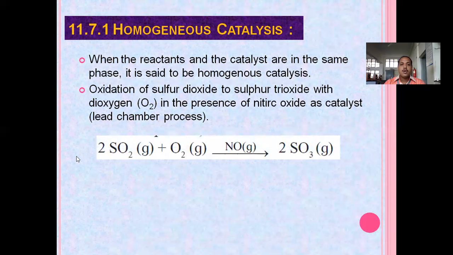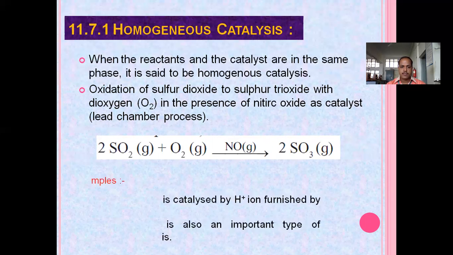Now you can see 2 moles of SO2 gas plus O2, which is also a gas. So the reactants here are gaseous, right? And the NO used, nitric oxide, is also a gas. So reactants and products are both gaseous, and the catalyst is also gaseous, and such type of catalysis we call homogeneous. Homo means same. So twice SO2 plus O2 in the presence of nitric oxide gives 2 molecules of SO3, that is sulfur trioxide gas.